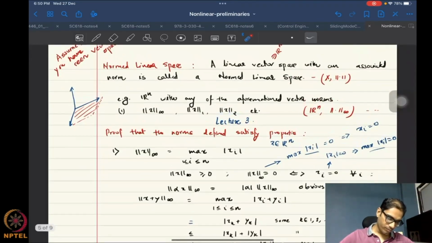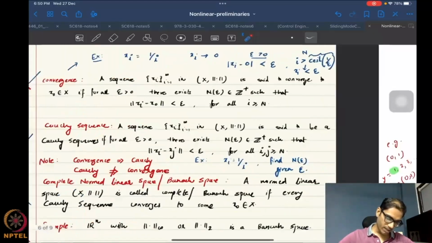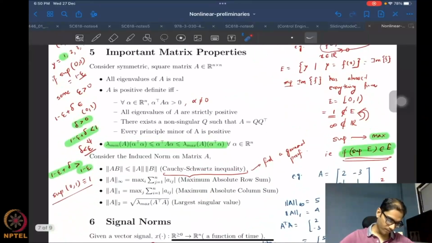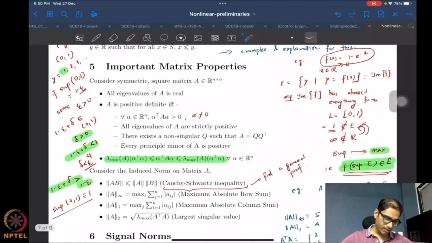And of course there are also simpler formulae in some sense for computing these, right? We actually saw that there are these simple expressions for the induced norms. Of course we have the Cauchy-Schwarz inequality on the induced norms. We have these very simplified expressions for the infinity, 1 and 2 matrix induced norms, right? Otherwise it would be rather difficult to compute the supremum and so on. So we also looked at some properties of symmetric matrices.